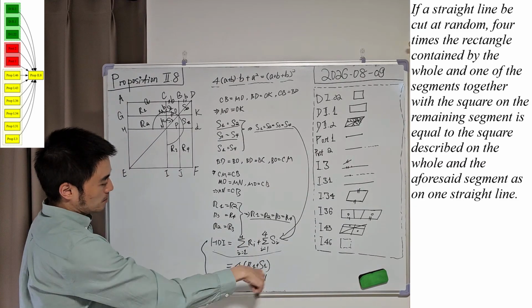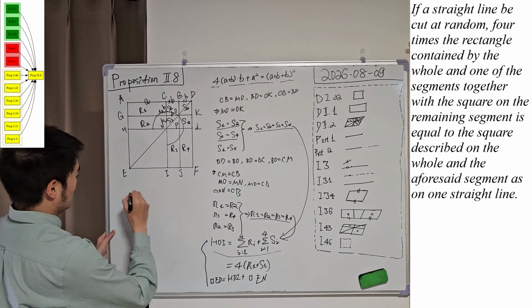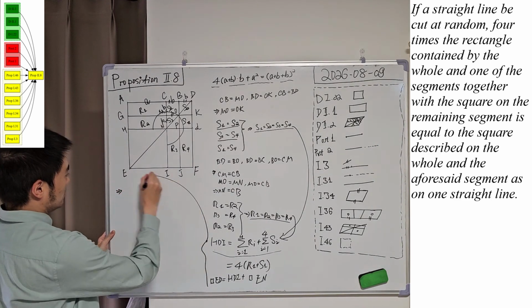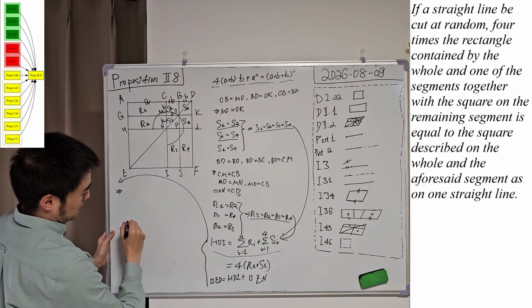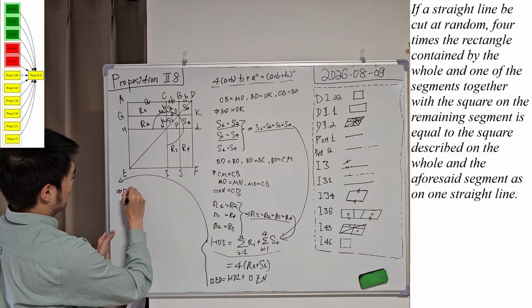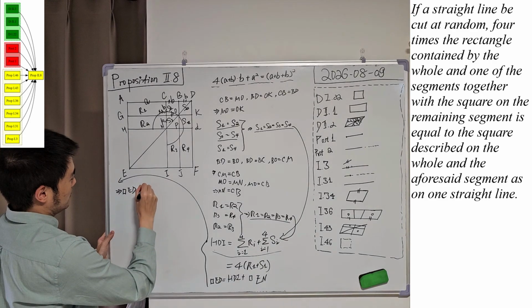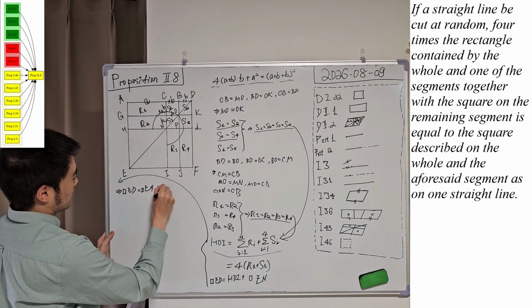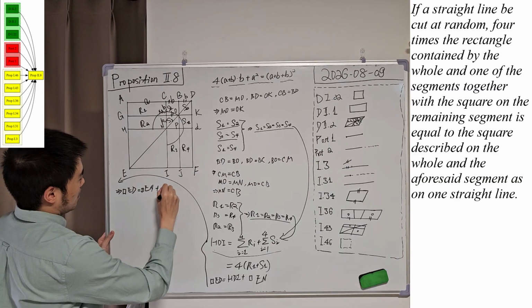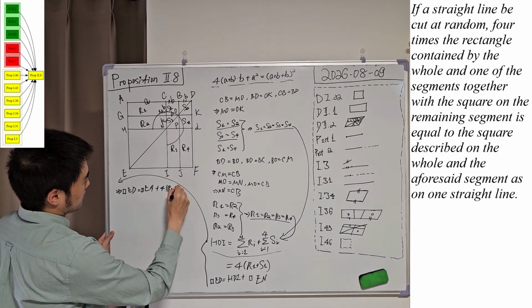And if we combine them together, we can conclude that the square ED equals the square EN plus 4 times R1 plus S1.